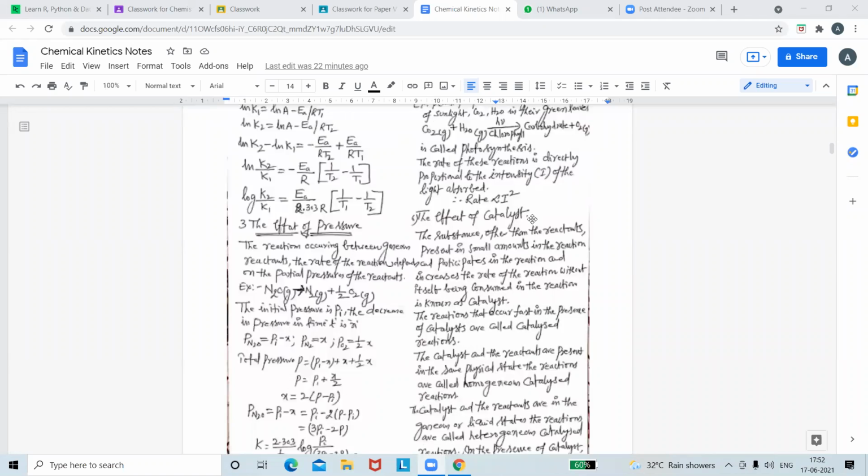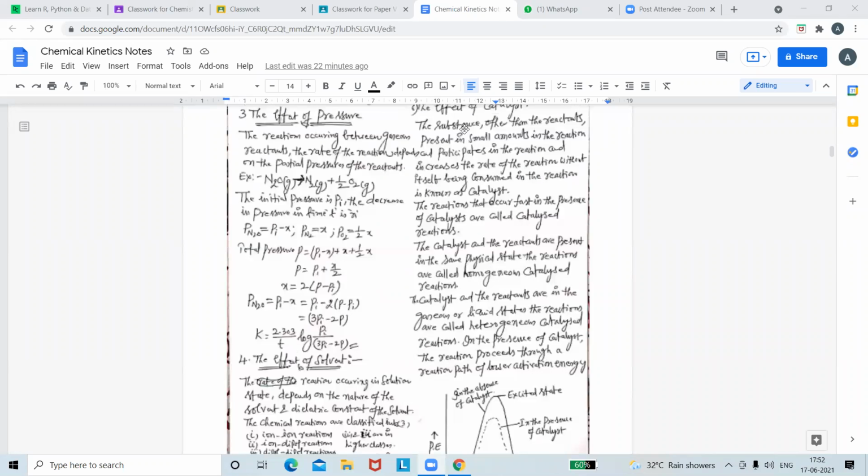The effect of catalyst. Okay, I will just read out this one, very simple. What is the main purpose of a catalyst? Can anybody define a catalyst? I think it speeds up the reaction rate, and it is not involved in the reaction.